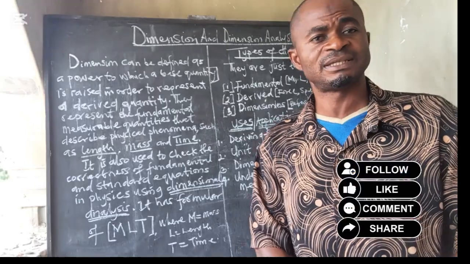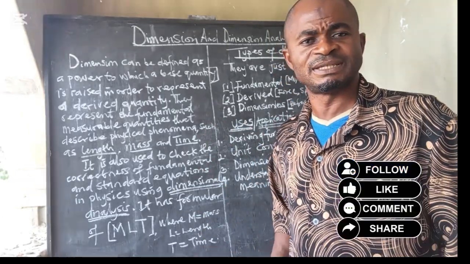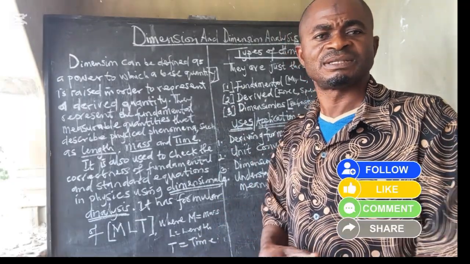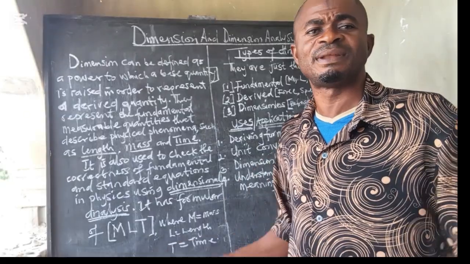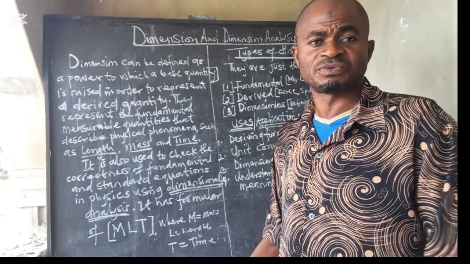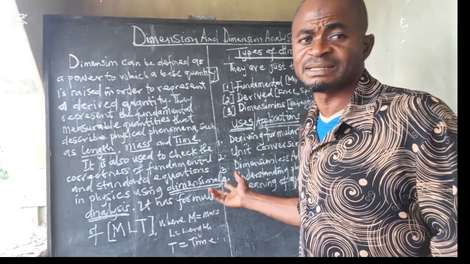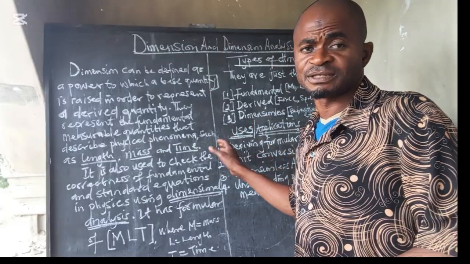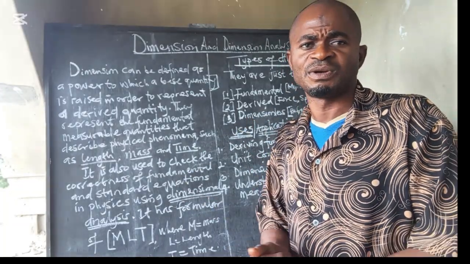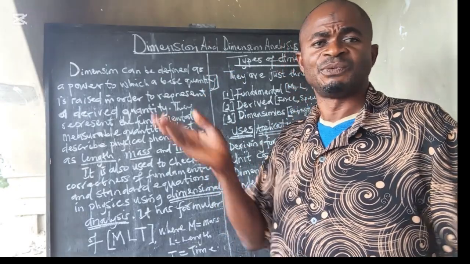The third one is dimensionless. These are the dimensions of a quantity that cannot be dimensioned. When I say dimensionless, it's something that we cannot combine with any other thing. Sometimes they don't have a unit. Sometimes their unit is constant. E.g., let's look at something called refractive index as an example. What is the unit of a refractive index? Refractive index has no unit because it is real depth over apparent depth. The meter, we cancel it.